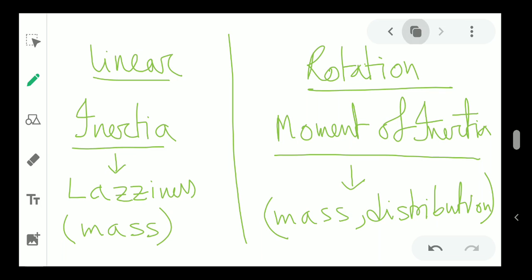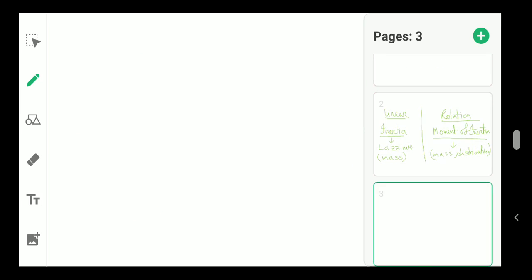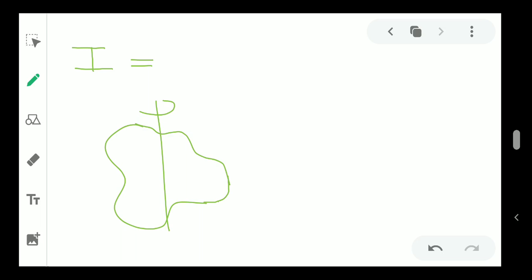Now how is the dependence? Moment of inertia is basically written as capital I, and we can see that if you have any arbitrary object and you want to rotate it around any arbitrary axis, we know this 3D object is made up of lots of particles.